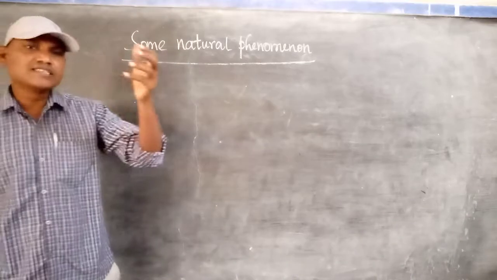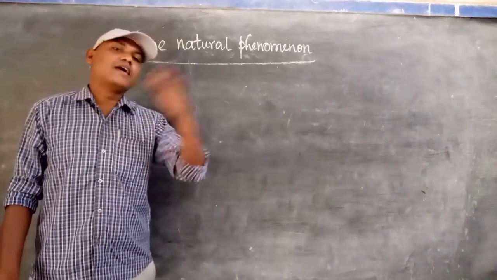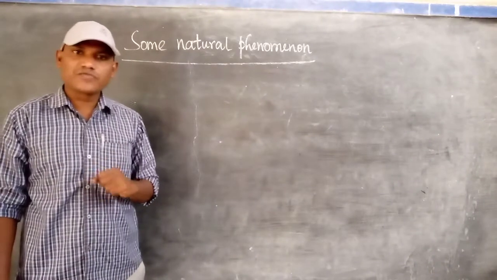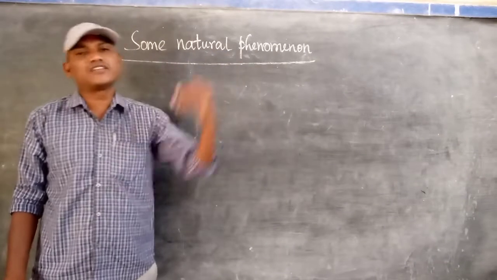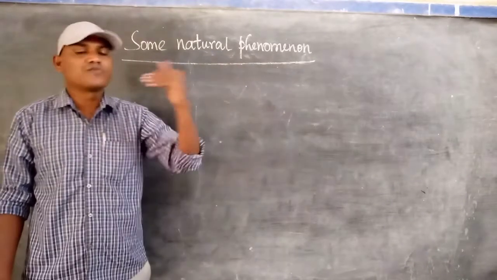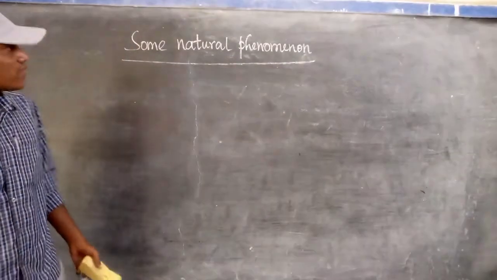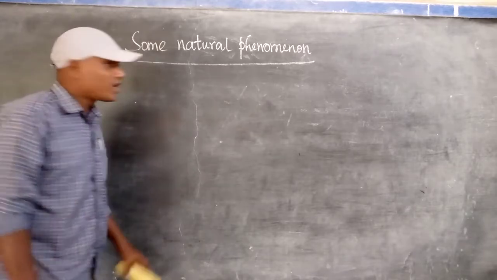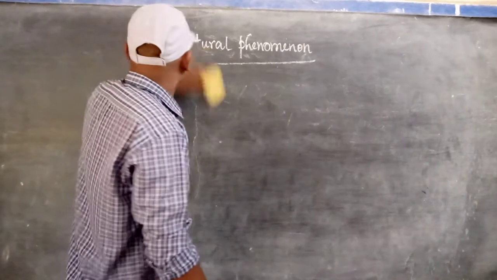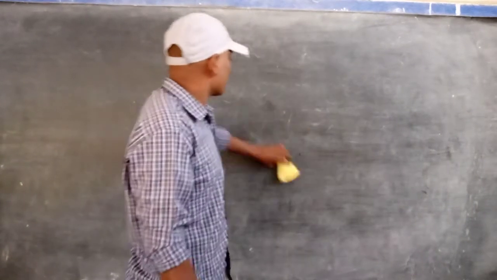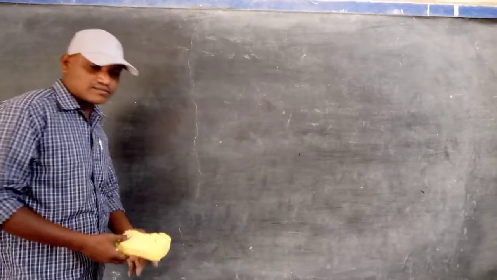Lightning is one of the natural phenomena, earthquake is also one of the natural phenomena, and electrostatic force is also one of the natural phenomena. So what is the name of our chapter? Some Natural Phenomena. Under this chapter, one by one we discuss the natural phenomena.